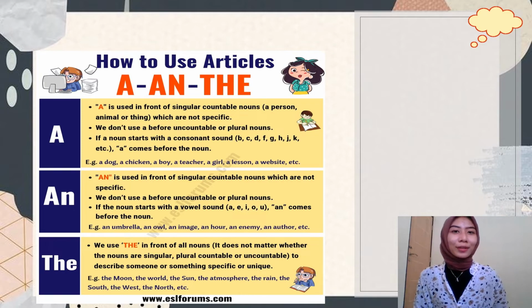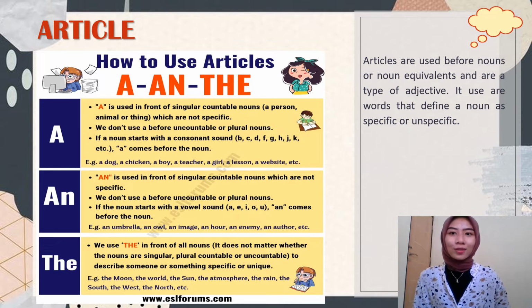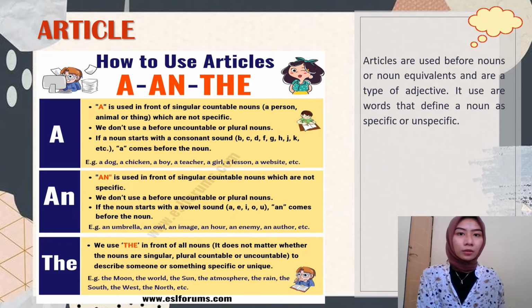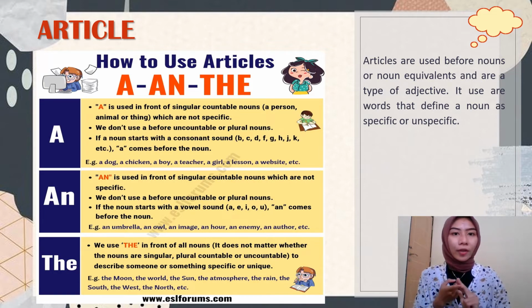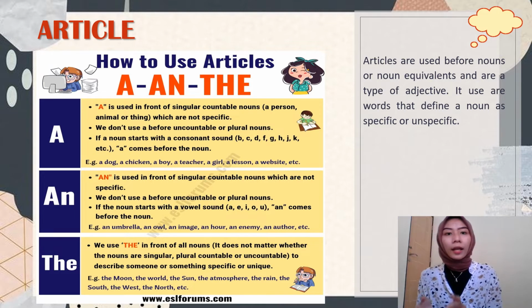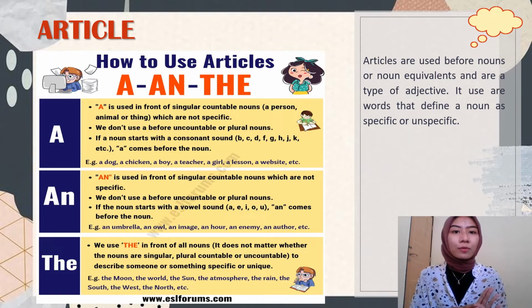Next, we will learn about article. What is article? It uses words that define a noun as specific or unspecific things. How to use article? There are three types of article: a, an, and the. The first is a. A is used in front of singular countable nouns, a person, animal, or thing, which are not specific. If a noun starts with a consonant sound like B, C, D, F, L, M, etc., a comes before the noun.